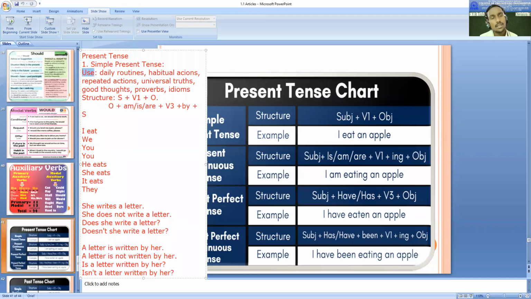For example, as I told you, you can talk about your daily routine. You can ask your friends their daily routine, or talk about what you do every year, what you do every week, or search a number of examples on the internet. YouTube is there, so watch some videos to understand simple present tense more and how you can use it.